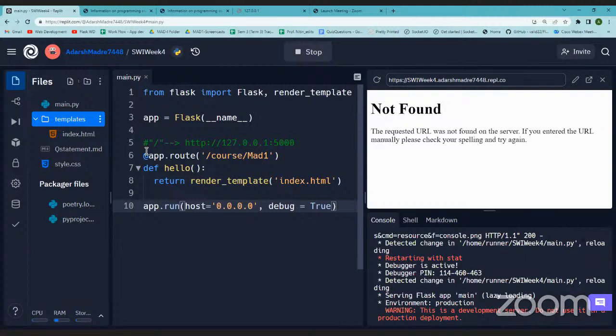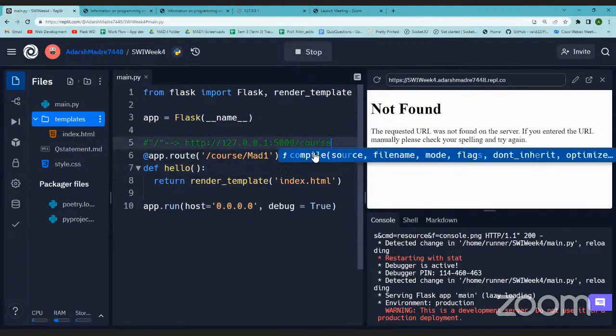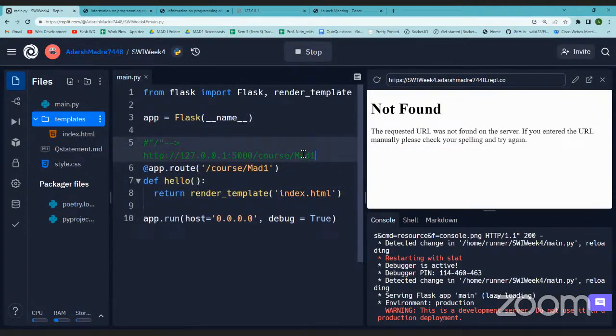What have I done here? You go to the base URL, and along with the base URL, you add these two parts as a part of the URL. This is called the path. So this is the path you are giving in addition to the base URL. What does this actually mean? This means this. Okay, this is what it means.